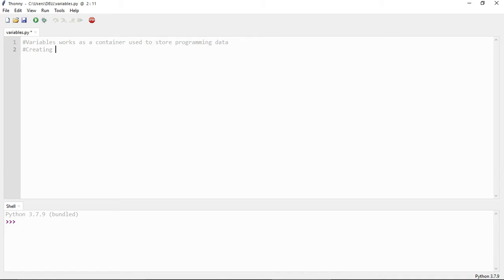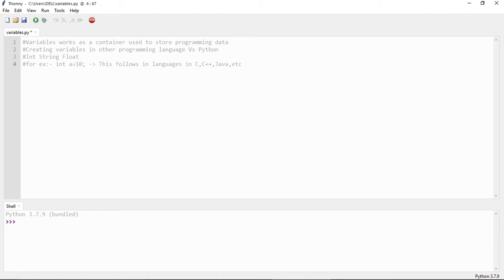Now we will see how to create a variable in other programming languages as well as in Python. In other programming languages, it is necessary to write int, string, or float to tell the variable you can hold only this data type. Here, int a is equal to 10. This procedure is followed in other programming languages like C, C++, and Java.